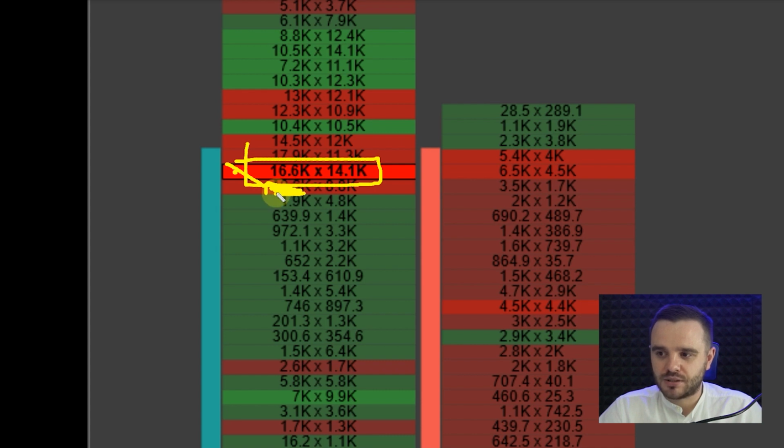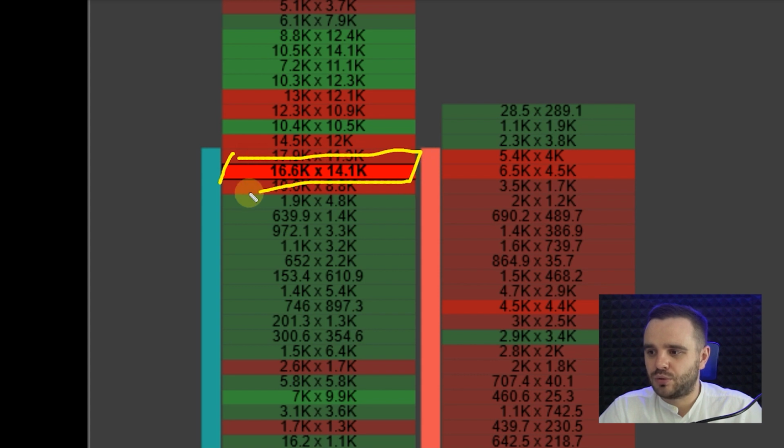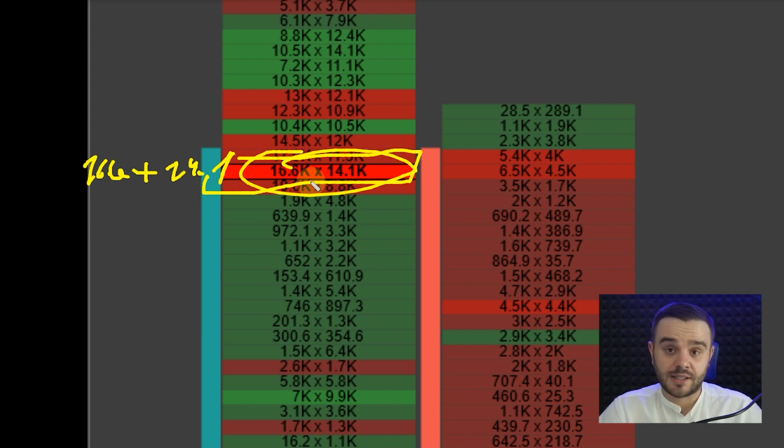There were people that absorbed it by using buy limit orders. And there were also this amount of coins that were bought from sell limits. Altogether, if you look at this volume as a volume profile, here it would be 16.6 plus 14.1, so 30,700 coins traded exactly at this level.